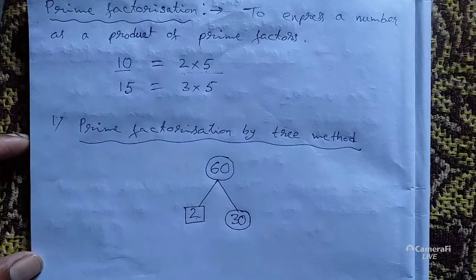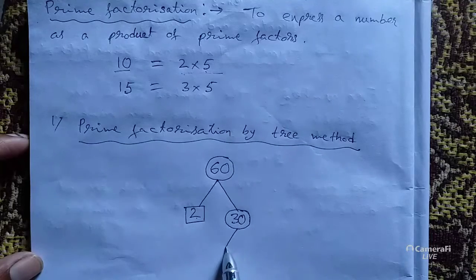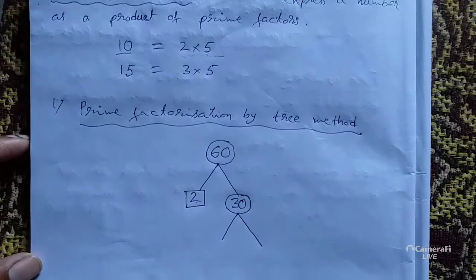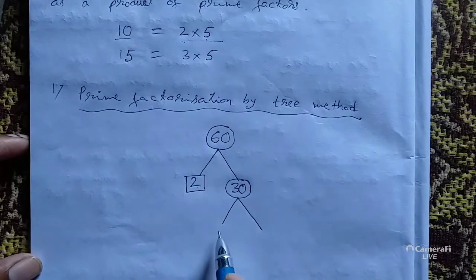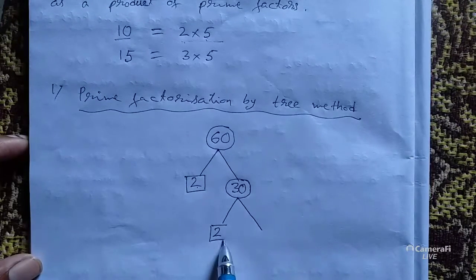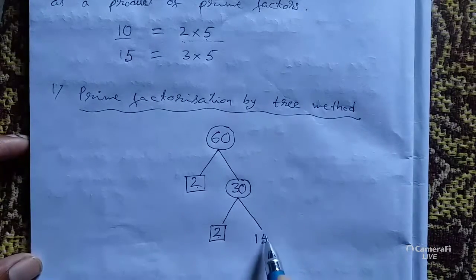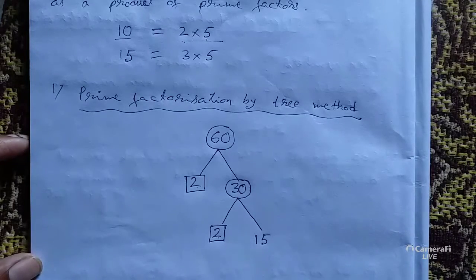Again, 30 is composite, so it has other factors. Again, choose a prime number which can divide 30. 2 can divide 30, it is prime, so make a box. And if we divide 30 by 2, we get 15. This is a composite number,